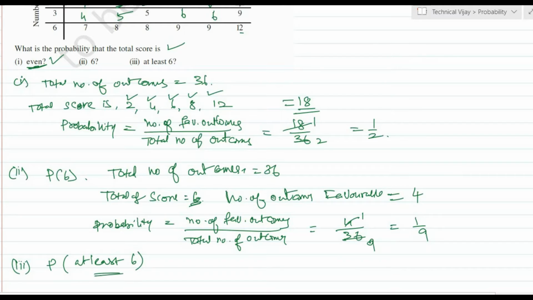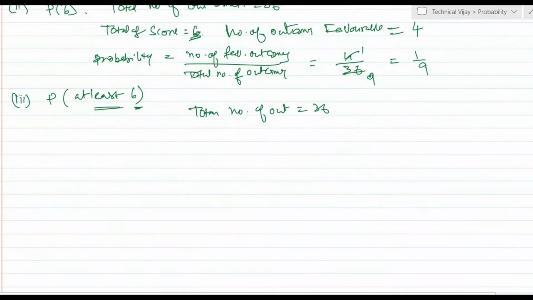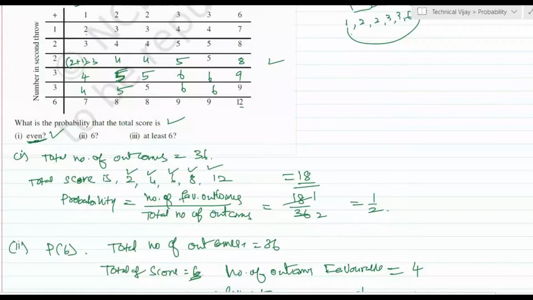The meaning of this one is that we have to calculate the outcomes where the value is at least 6, that is 6 or greater than 6. The total number of outcomes will be the same, 36 only. And here the number of favorable outcomes is equal to, at least 6 means 6 and greater than 6.